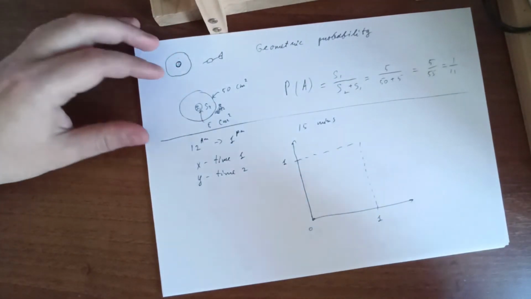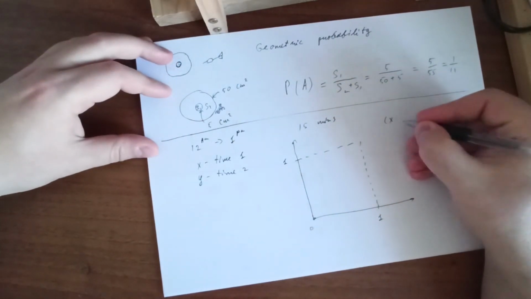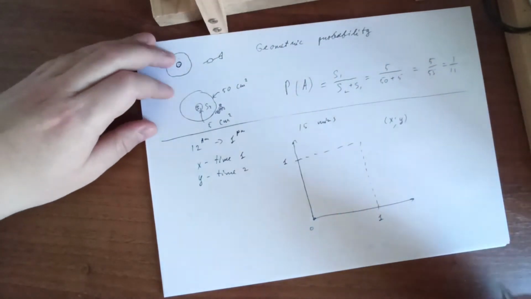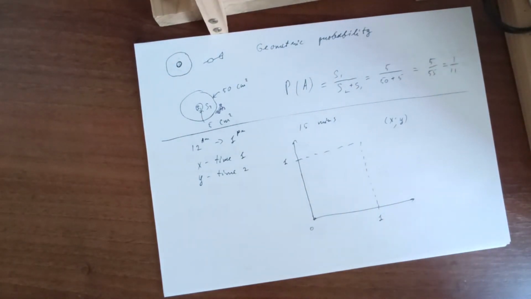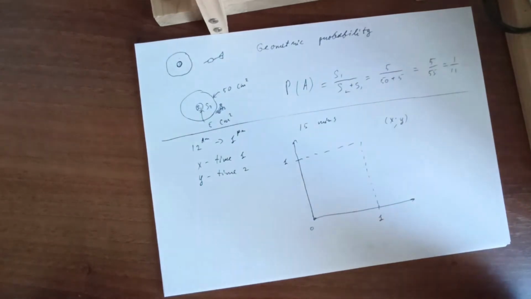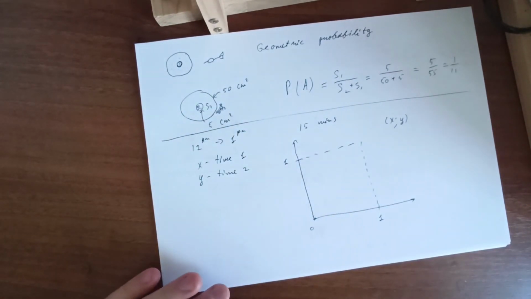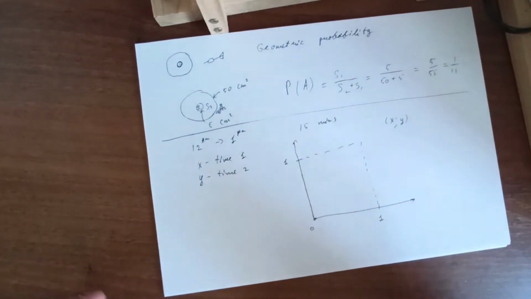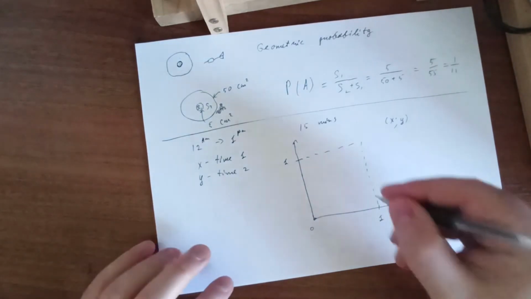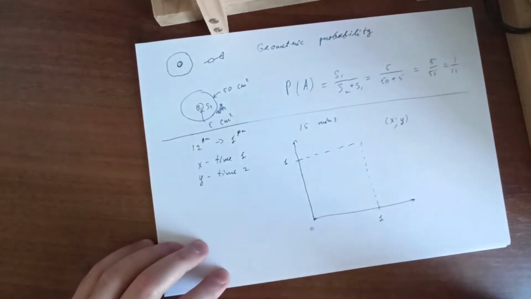And actually, we combine these two elements into coordinates of a point. So any combination of arrival times will give us some point from this rectangle.